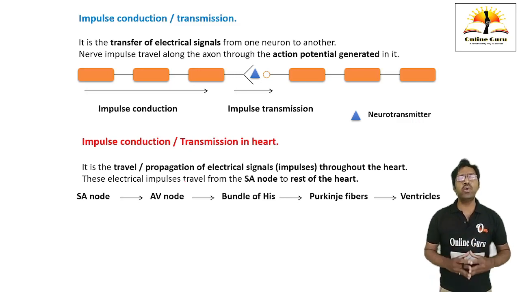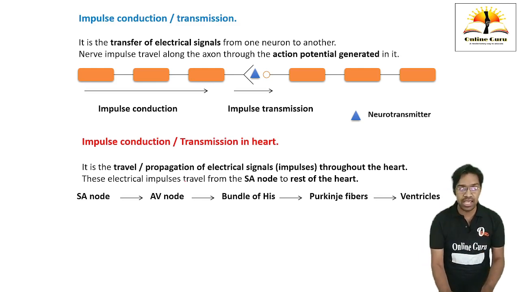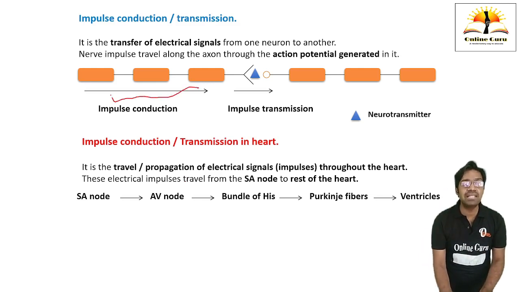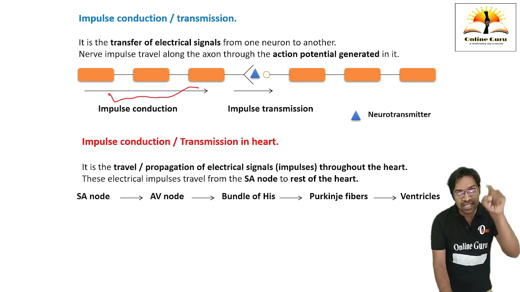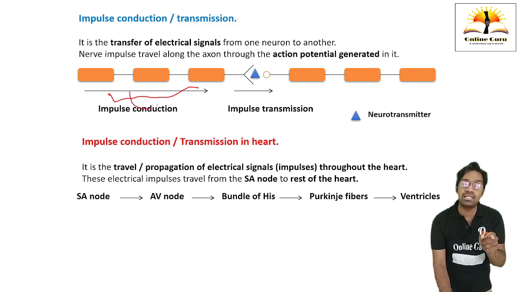First of all, we are going to discuss what is impulse transmission or impulse conduction. Impulse conduction is the conduction of the impulses within the same neuron. See here, there is a conduction of impulses within the same neuron. The neuron is not different. Within the same neuron, when the electrical impulses travel, it is called impulse conduction.